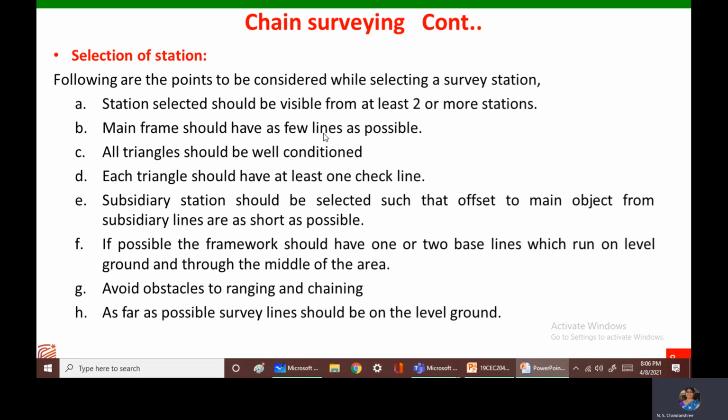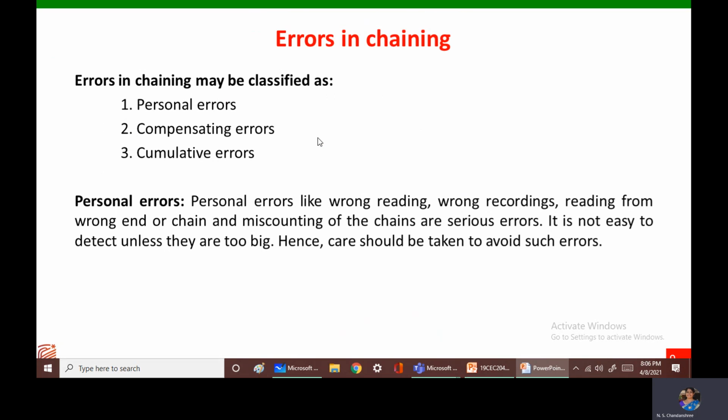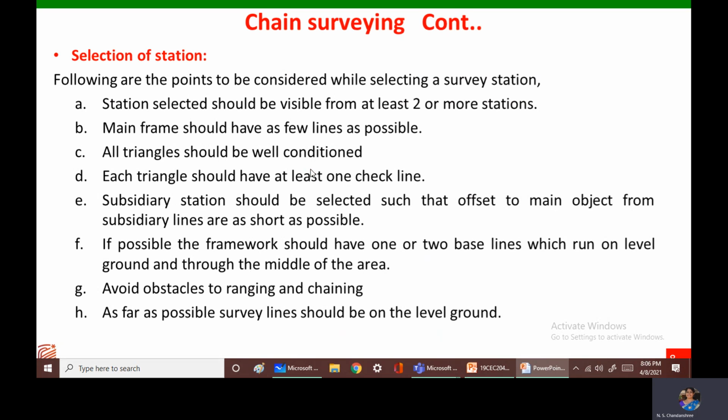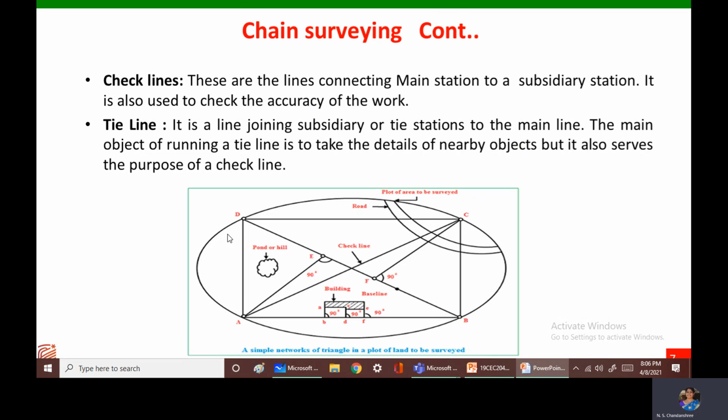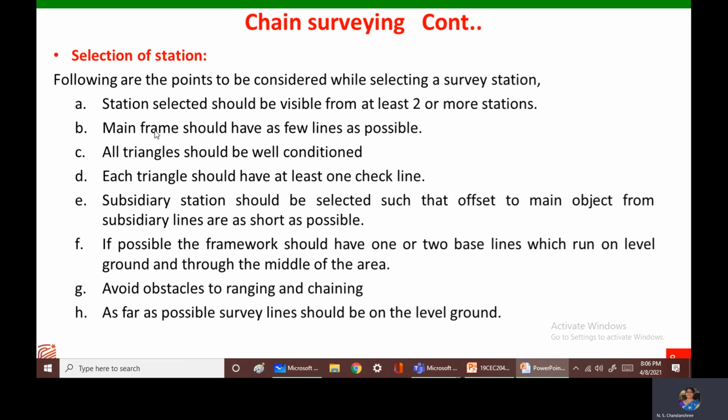Then the main frame should have as few lines as possible. When I want to do the survey of this area, I can construct a polygon with n number of sides to cover the maximum portion. But we have to select the main station in such a way that the framework is as simple as possible, because if you select a complex boundary, the calculation becomes difficult.